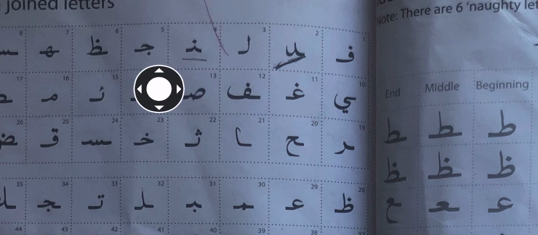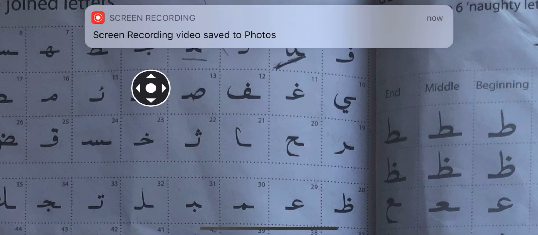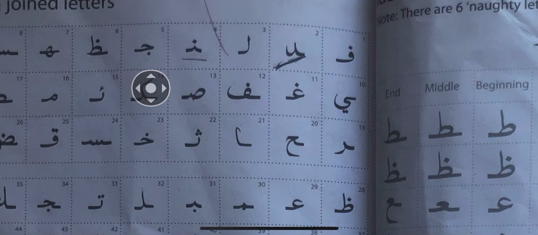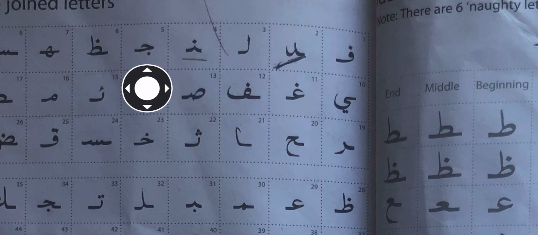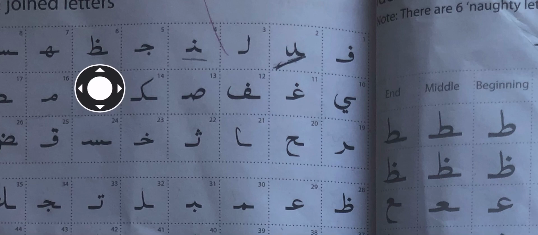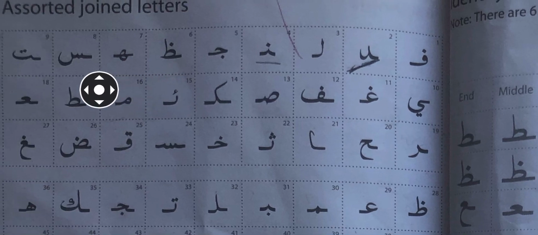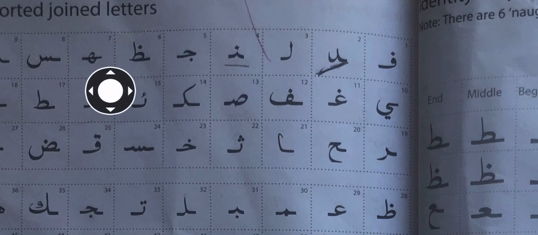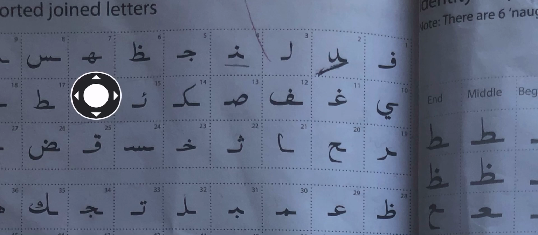Middle. Well done. Then this letter, and then this letter is Jim, beginning, middle, or ending? It's at the beginning. This letter here, Wa, joined at the beginning, middle, or end? Concentrate. End. And then this letter here, what's the letter? Let's recognize the letter. Sound is Ha. And is it coming joined at the beginning, middle, or end? What can you see? It's the middle.